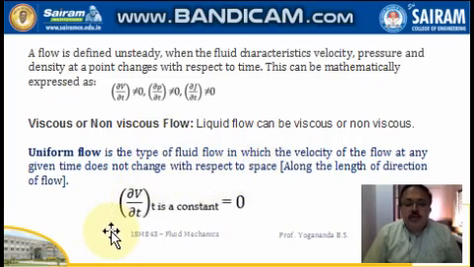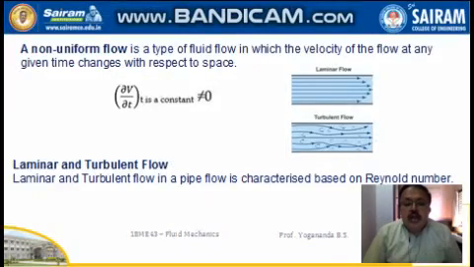Then uniform flow. It is the type of the fluid flow in which velocity of the flow at any given time does not change with respect to the space here. So that is T is constant. So that is we are not measuring the flow with respect to the time. So in the length of the direction, so with respect to the space, so it is 0. The velocity is 0.